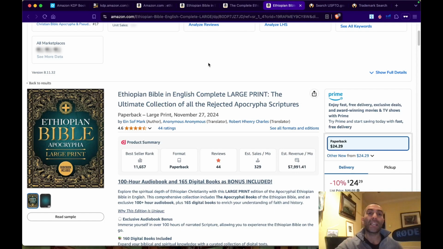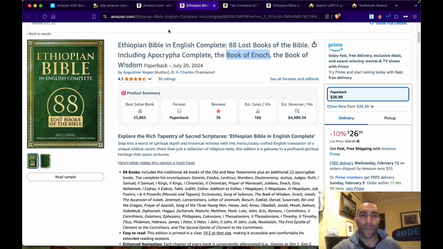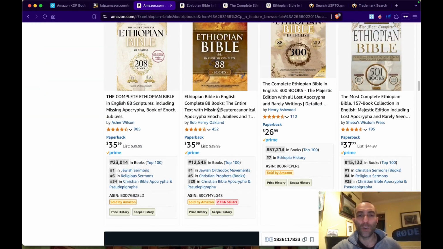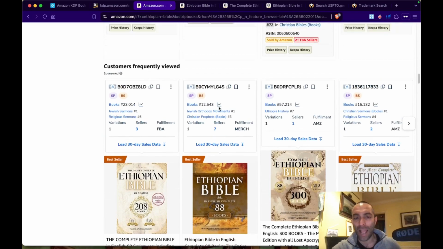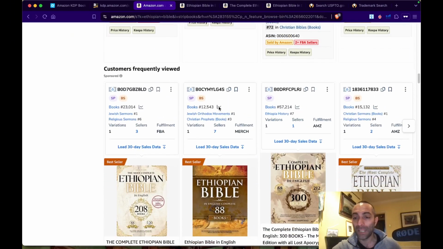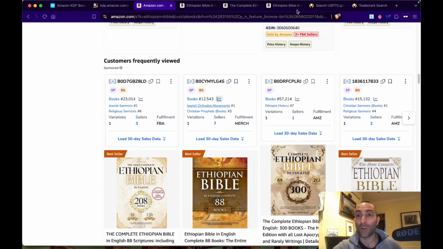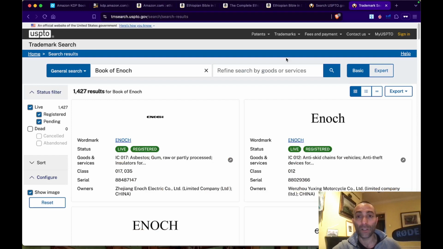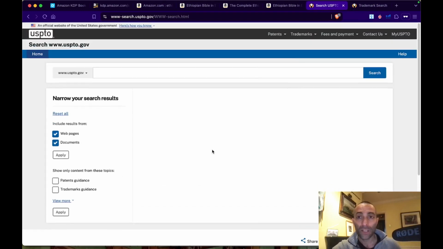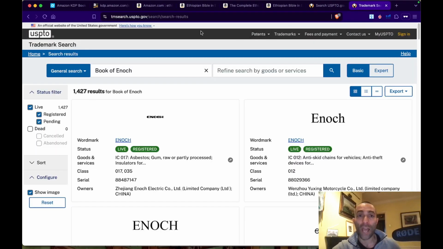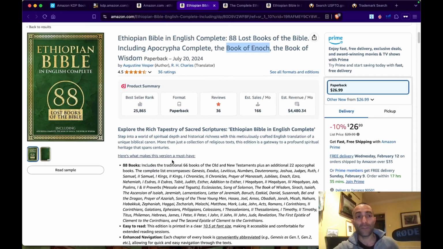Nonetheless, these are profitable keywords. Bear in mind though that if you want to do a bundle with the Book of Enoch and Apocrypha Complete, don't put Apocrypha Complete on a title, because as we could see, there is a trademark on Apocrypha Complete from a guy in Texas. So be careful with that.